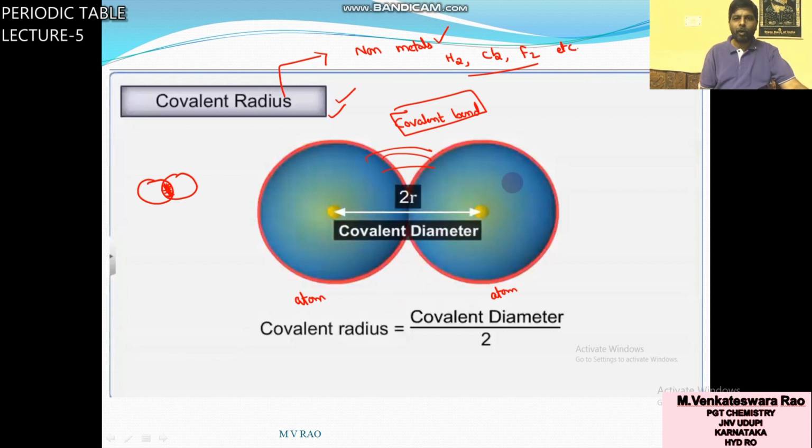For two covalently bonded atoms, you measure the internuclear distance. Suppose it is 2R, the diameter; then 2R by 2 gives R. This R is called covalent radius.